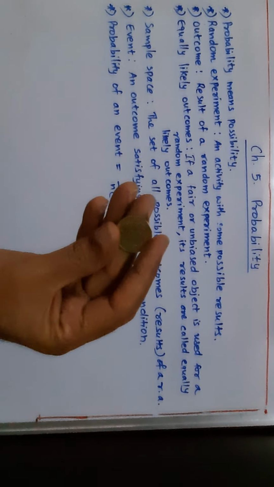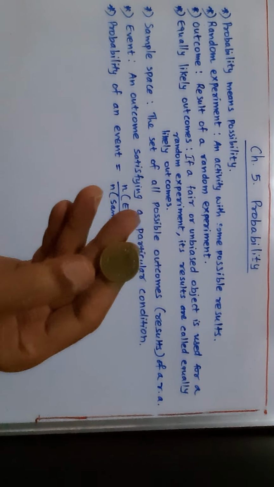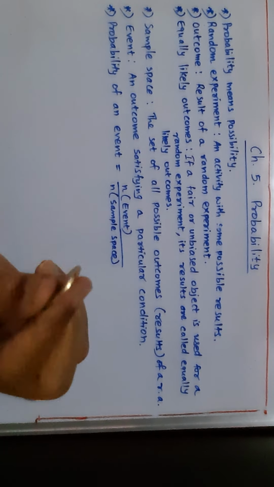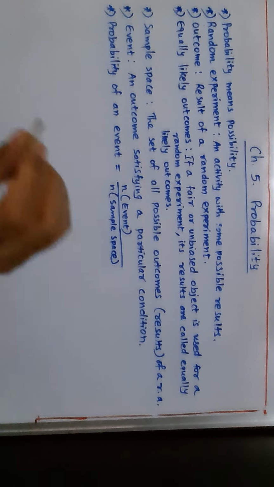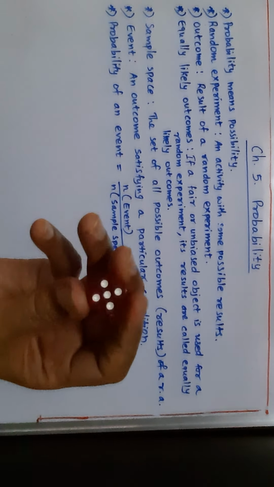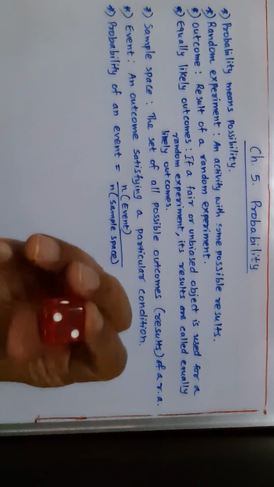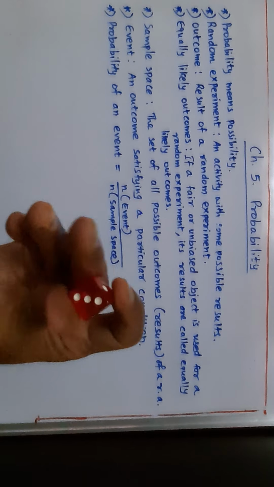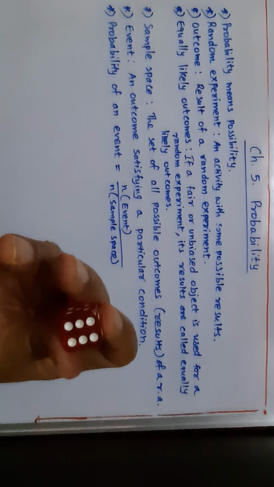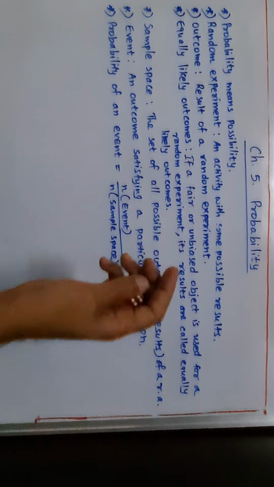This is a coin, which is a fair, unbiased object. We call this a tail, and this a head only. That is why this is unbiased. There is no difference of opinion. Even this die is a fair object, because it has 6 surfaces. One is on one surface, 2 is there, 3 is there, 4 is there, 5 is there, and even there is 6. So this is called unbiased. 6 surfaces and 6 digits are there.